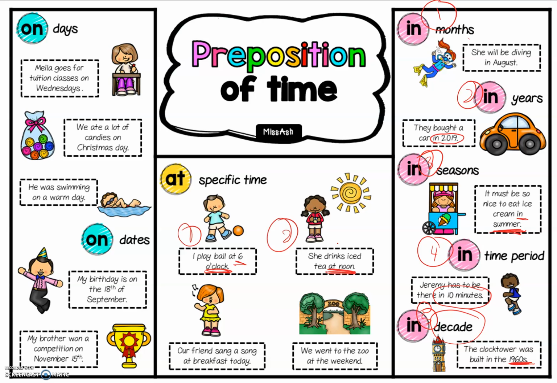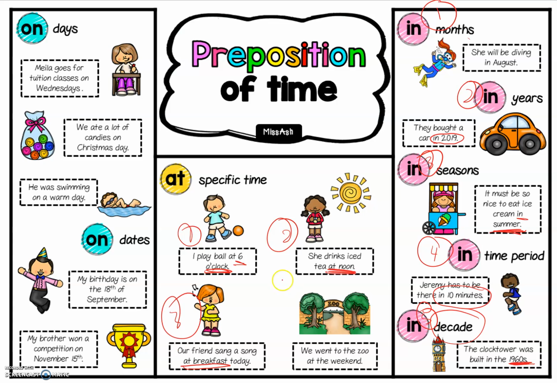Now when we say at noon, these are time periods in a day, like specific times in a day. At noon, at dusk, at sunrise, at dawn. So these are very specific time periods in a day. All right. And number 3, our friend sang a song at breakfast today. When we say at breakfast here, it is very specific in a way that it's talking about the time when we have meals in a day. So it can be at breakfast, at lunch, or at dinner. All right, so we use at.